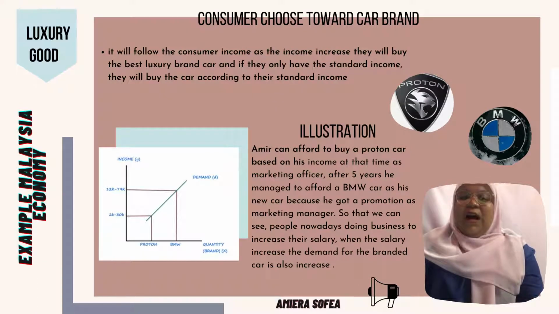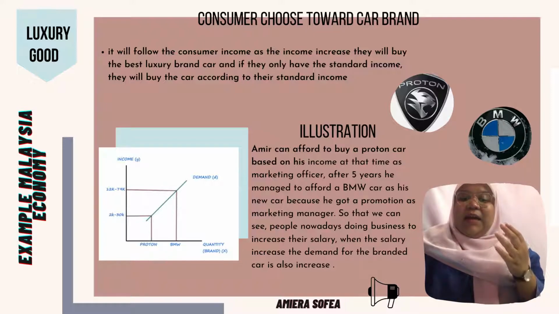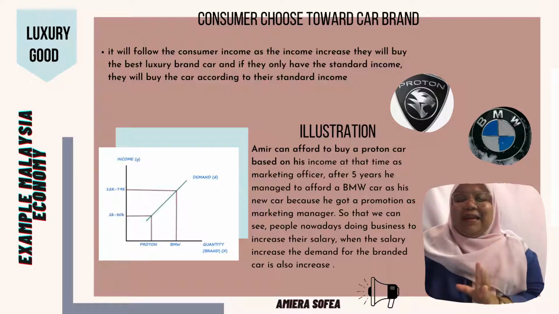Okay, now I will move to examples from the Malaysian economy. For luxury goods, the example is consumer choice toward car brands, which follows the consumer's income. As income increases, they will buy a luxury brand car, and if they only have a standard income, they will buy a car according to their standard income.